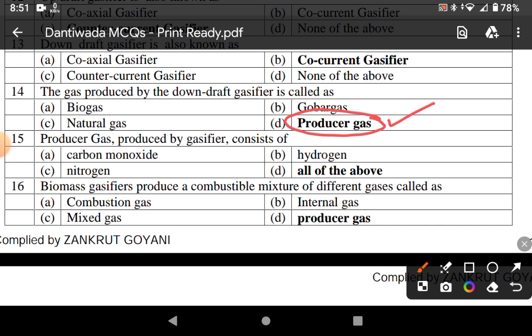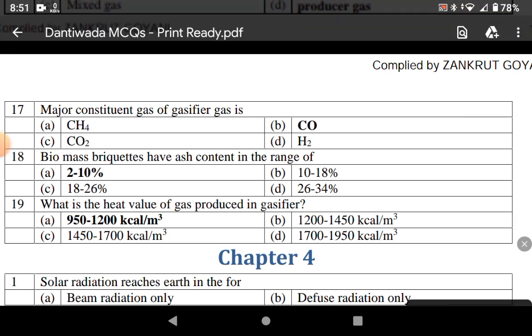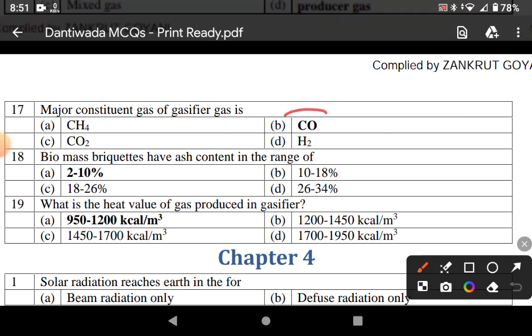A producer gas produced by gasifier consists of carbon monoxide the most, then nitrogen and hydrogen. Biomass gasifier produces a combustible mixture of different gases known as producer gas. Major constituent of gases in gasifier gas is carbon monoxide.